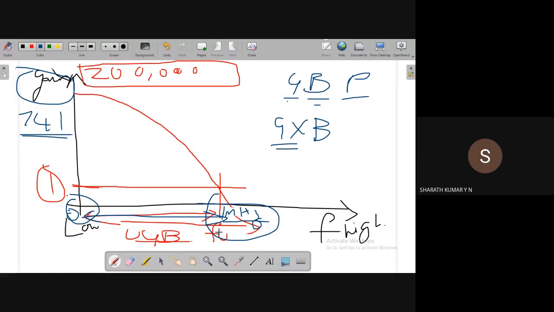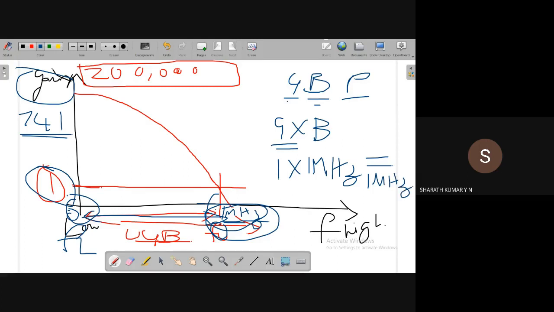That means at 1 megahertz frequency, the gain reduces to 1. So gain is 1 into frequency. What is the bandwidth? Bandwidth is 1 megahertz, which is the difference of FU minus FL, the low frequency. FU minus FL gives 1 megahertz. So this gain bandwidth product is 1 megahertz for a 741 op amp. That means we can use the op amp up to a maximum of 1 megahertz.